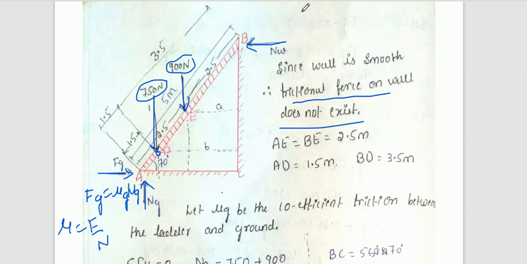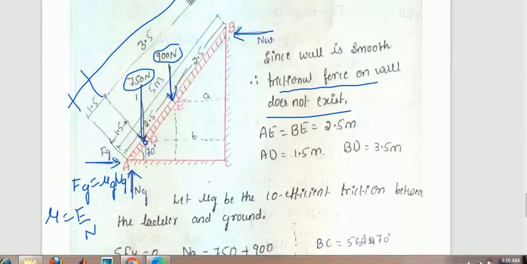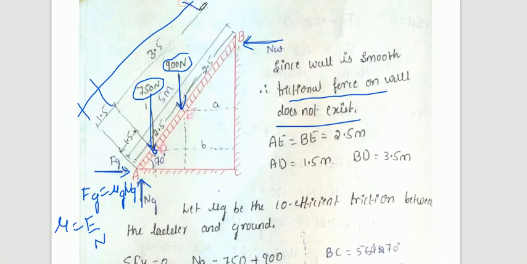Now in the problem, what you need to find out is this mu g value. So carefully observe the figure. The 900 is acting 2.5 meter from the bottom, that is exactly at the center. 750 is the weight of the man, which is acting 1.5 meter from the bottom. The total is 5 meter, so if it is 1.5, the remaining is 3.5. I have mentioned that here, and the inclination I have mentioned too. Now you need to apply the equilibrium condition in order to solve the problem.